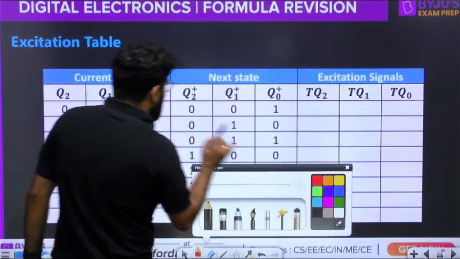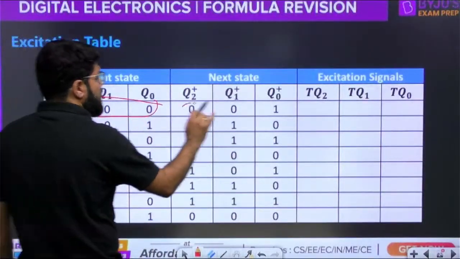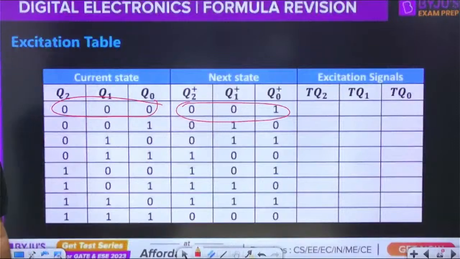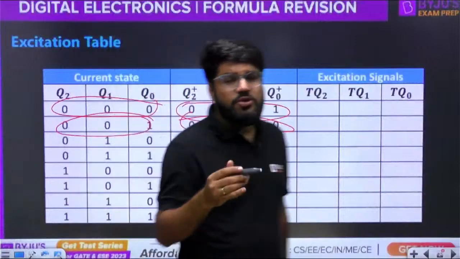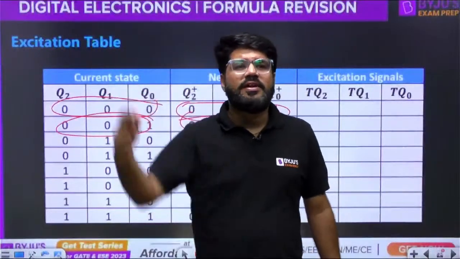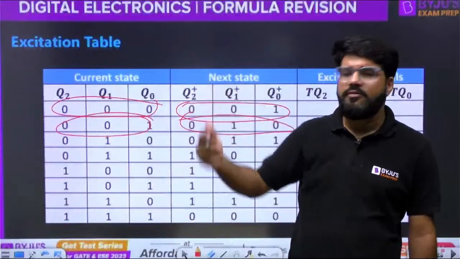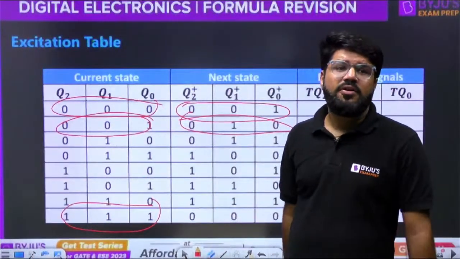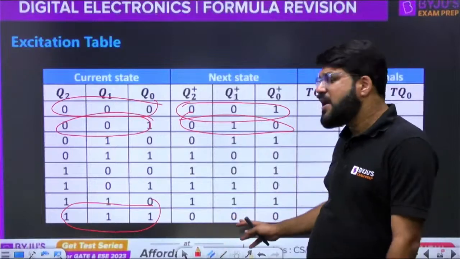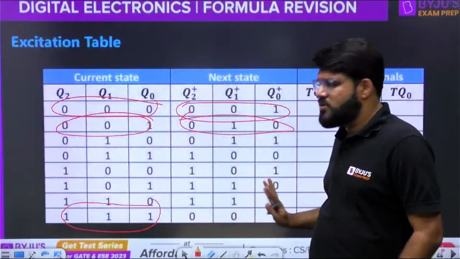Look, this is the current state. If it is 000, the next state will be 001, isn't it? If it is 001, the next state will be 010. So corresponding to every current state, I have written the next state. For 0 I wrote 1, for 1 I wrote 2, for 2 I wrote 3, for 3 I wrote 4. If the current state is 7, what is the next state? For the current state 7, the next state will be back to 0. So I have written here 000. This much I have written.